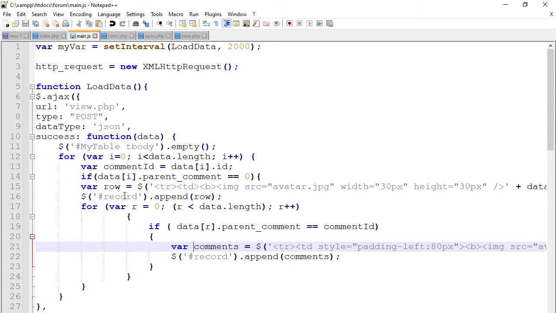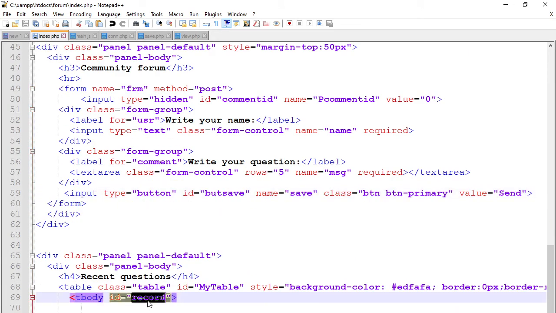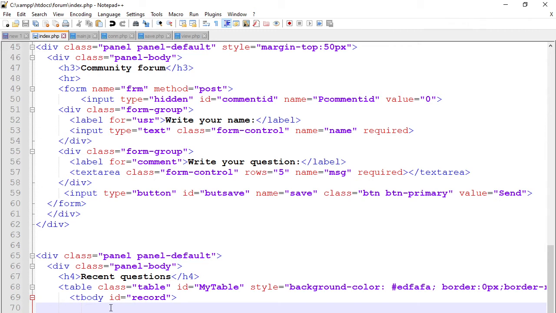So where are they going to be appended? You can see hash record. Hash record is on the index, which is this one. So this ID is where it creates a row that displays all the data based on the comments, something like that, and the whole process keeps on continuing.